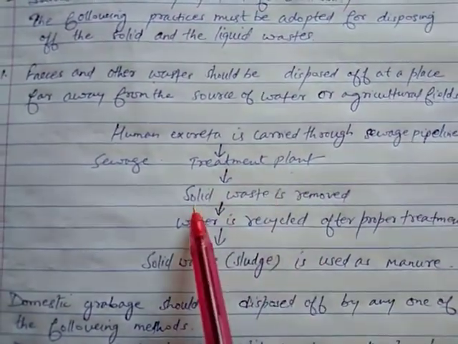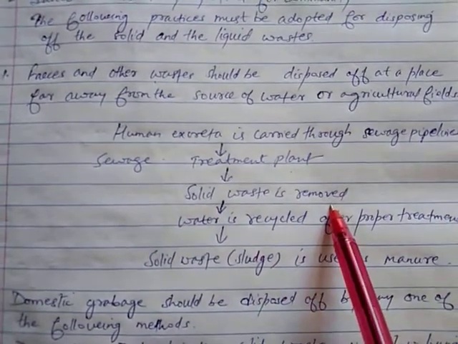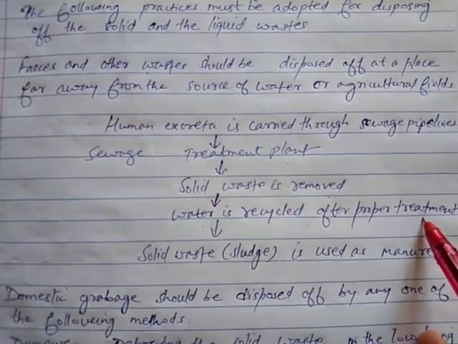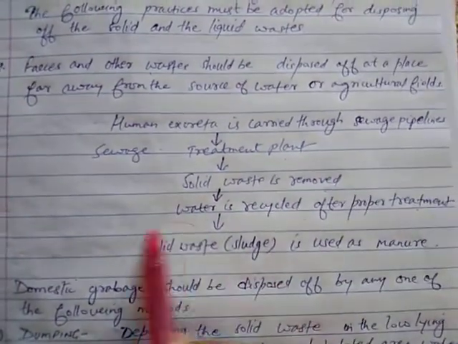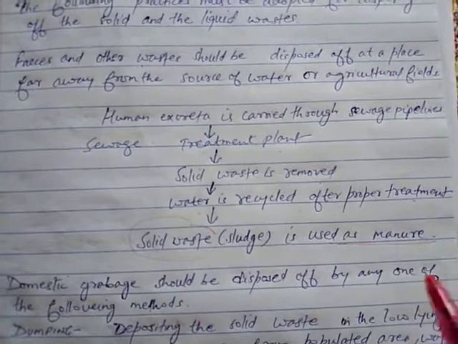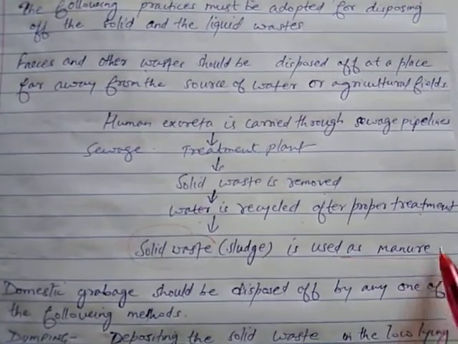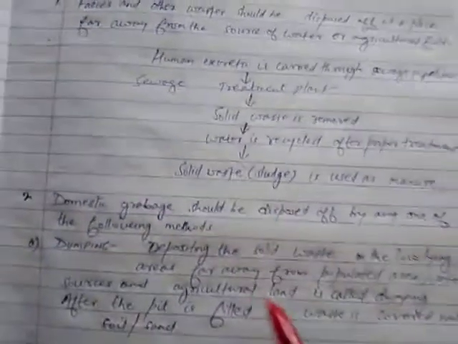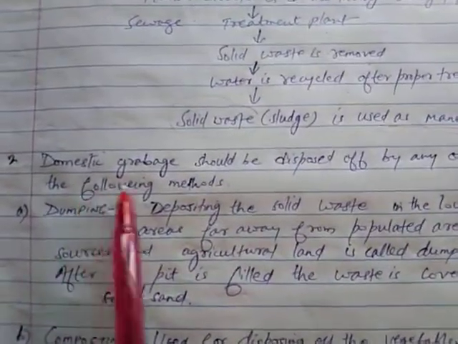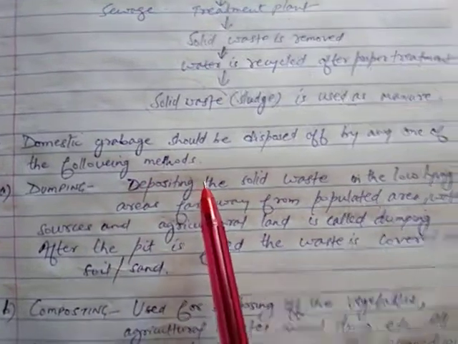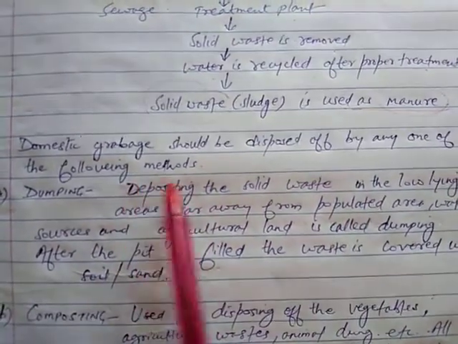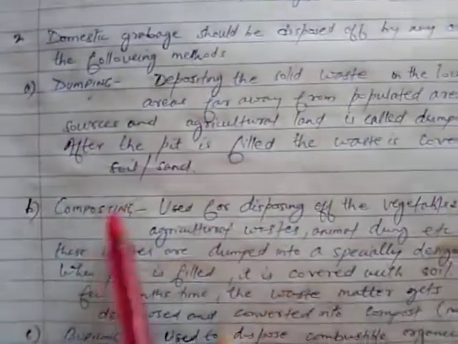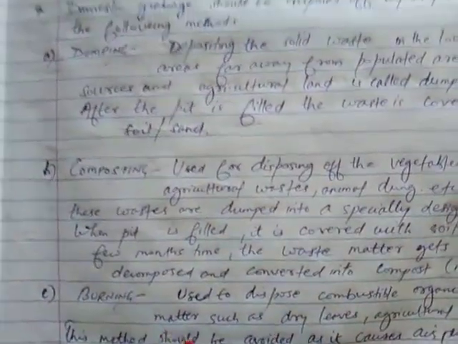Here the solid waste is removed, and the water is recycled after proper treatment. The solid waste which is left is used as manure in agricultural fields. Manure increases the fertility of soil. Now the second step is domestic garbage. It should be disposed of by any of the following methods: one is dumping, second is composting, and the third is burning.